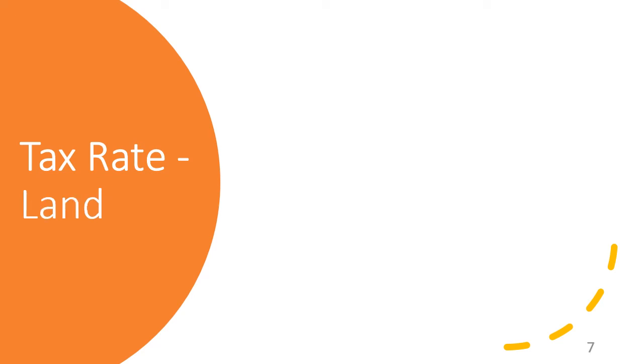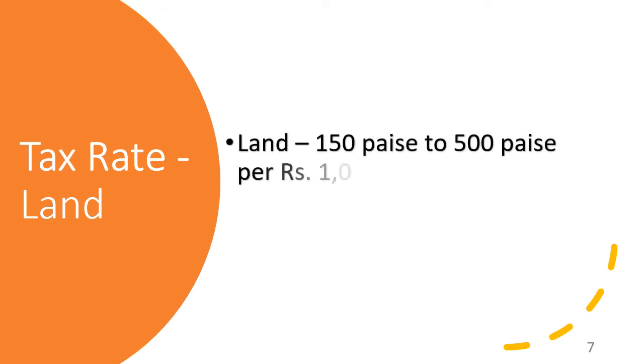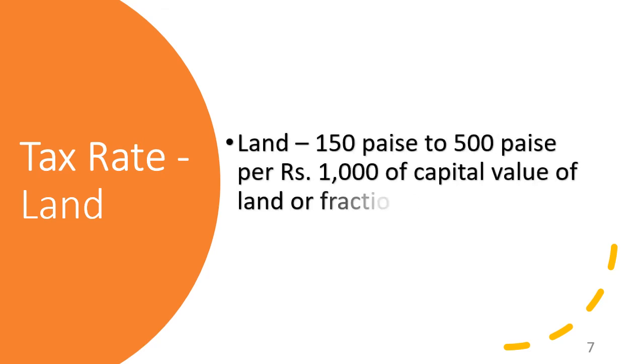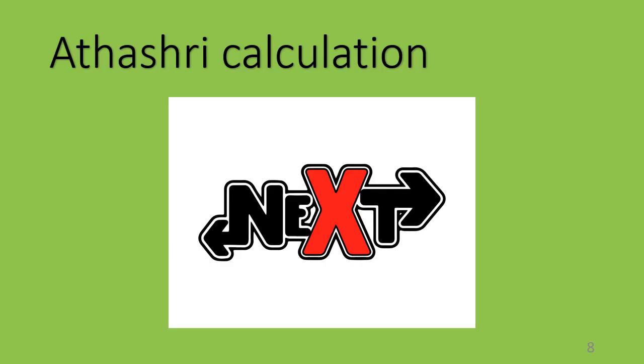Coming to the tax rate of the land, this rate is based at the rate of 150 paisa to 500 paisa per 1000 rupees of capital value of the land or fraction thereof. Once again, once you see the calculation, this will be clear.